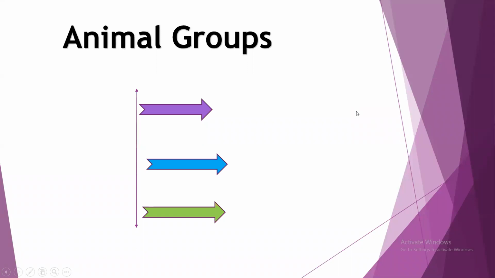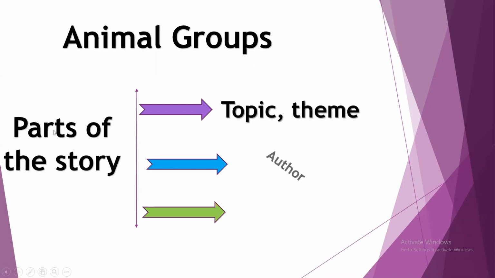As we know, parts of the story. We will start with the topic and the theme of the story, which come from the title or from the pictures and labels shown in our story. From the pictures, the words, and the captions, I know that the story is talking about animals. So the topic and the theme of the story is animals.